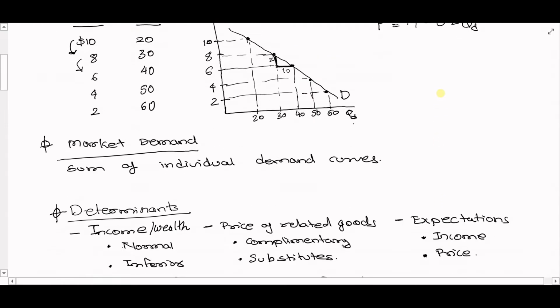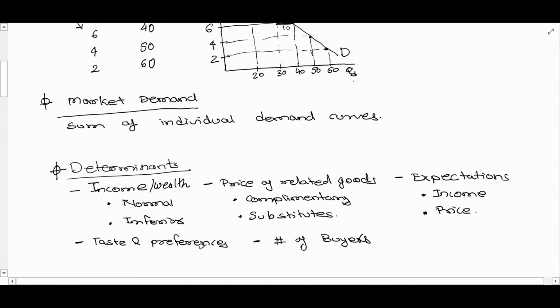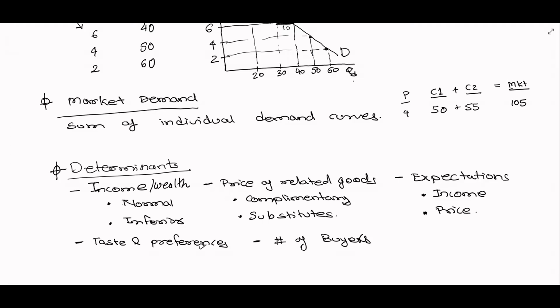The next question is, how does one get to market demand? Market demand is the sum of individual demand curves. So for example, say there is a price of 4, and customer 1 demands 50 units, and customer 2 demands 55 units, just making up numbers. Then if the market is made up of two customers, at a price of 4, the demand will be 105, right? So market demand is just the sum of the individual demand curves for each price level.